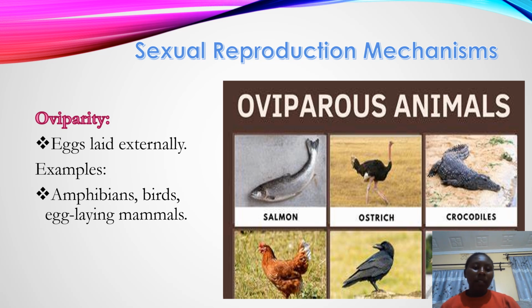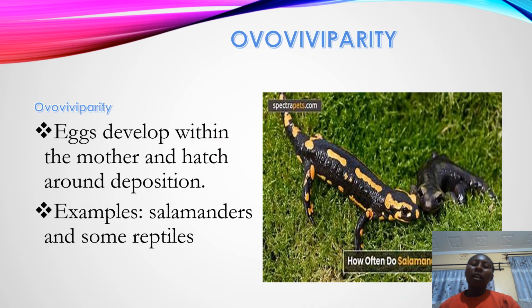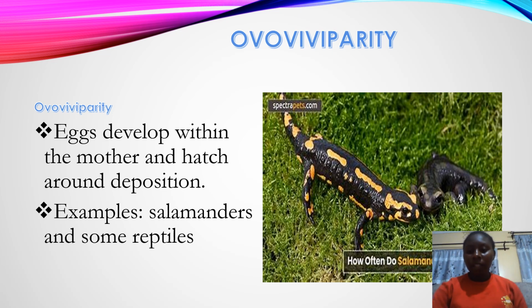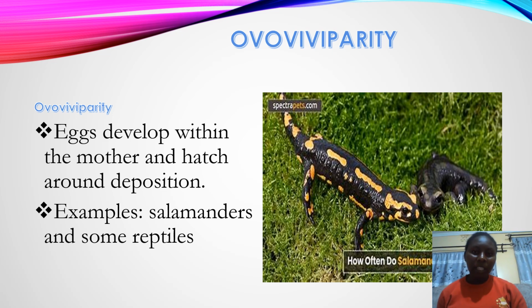Now in birds, all birds have the oviparity mechanism of reproduction. The male produces sperms which are stored in the cloaca of the female body, whereby the sperms fertilize the egg. And you find that birds lay fertilized eggs, so their fertilization is internal fertilization.